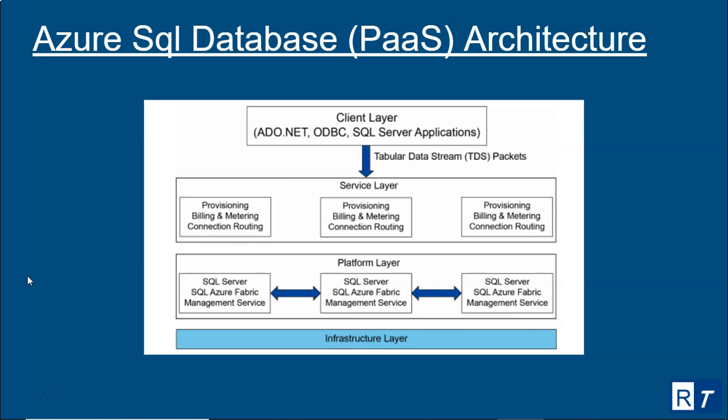In the service layer, SQL Server provisioning, billing and metering, connection routing, all these things happen. After the service layer, it goes to the platform layer, where you have SQL Server, SQL Azure Fabric, Management Service, all of which you will see in detail. And at the bottom you have the infrastructure layer, that is the physical servers. Now let us see them in detail.